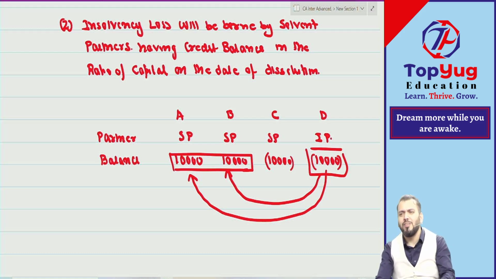The two points: why will a solvent partner bring cash? No justification. Why will a solvent partner having a debit balance not bear the loss? No justification for this. Rule is rule. We are supposed to follow those rules. So I hope you have understood this point.